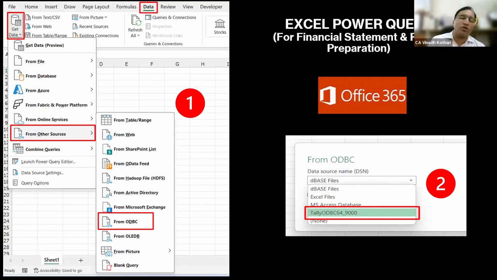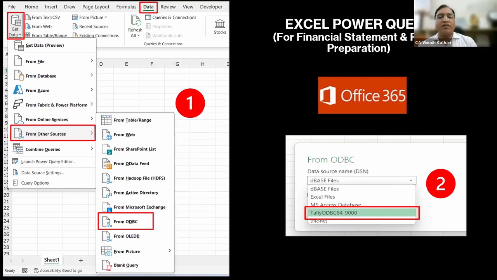Next step, what you need to do is you open your Excel. Now, if you are using older version of Excel, say 2019 or 2020, there may be some difference in the menu, because I am using the latest version Office 365, and this version has made a lot of advancement in the Power Query. What is Power Query? Certain details I'll give next. First, let's understand this. So a lot of advancement is done in this Power Query.